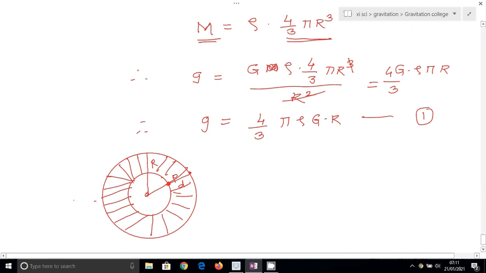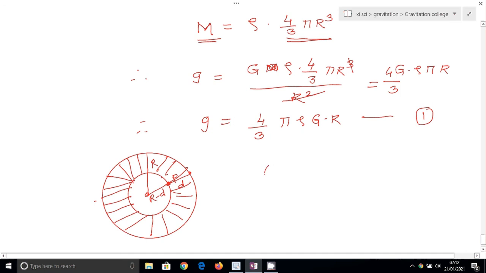Now what? The net force on P is only due to the material inside the inner sphere, whose radius is this one, capital R minus d. Means at point P the force is due to only this inner part, the inner sphere below the surface depth d, whose radius is capital R minus d.